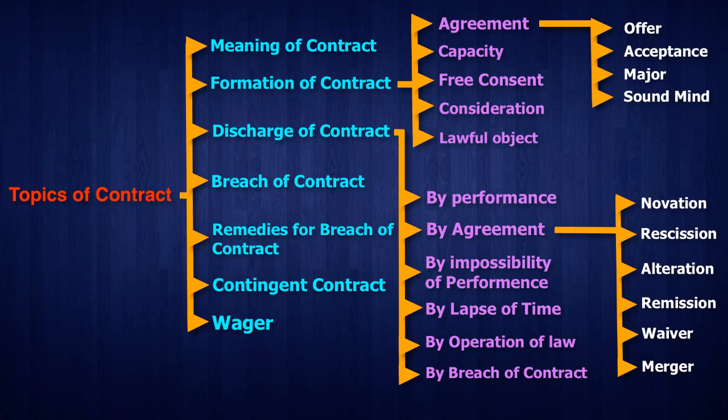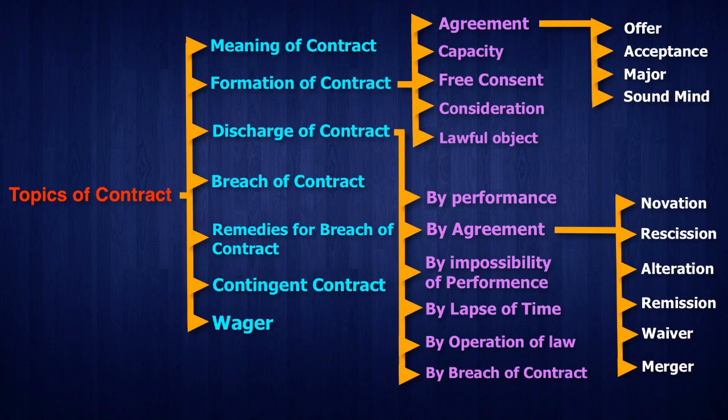Breach of contract means that if any party does not intend to perform his part of the liabilities arising from the contract without any reasonable reason, then that is breach of contract, and he or she will be liable to pay damages, the loss that the other party suffered.